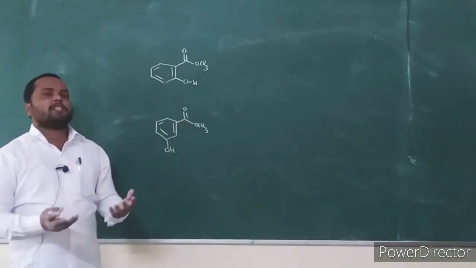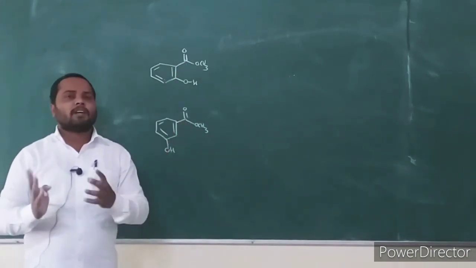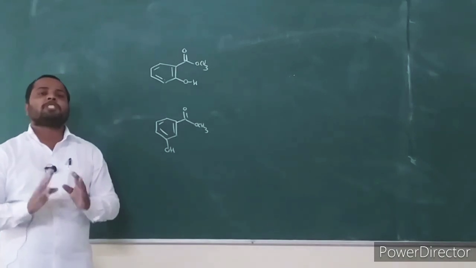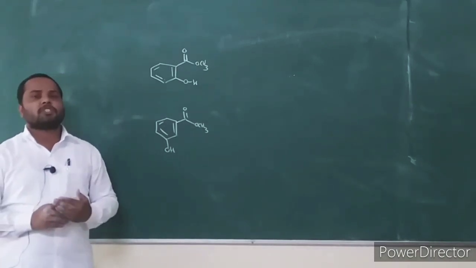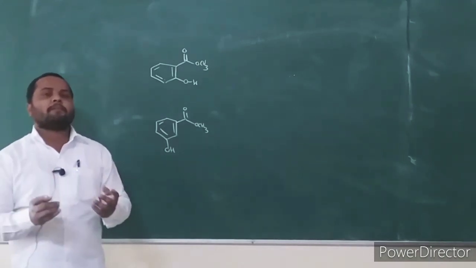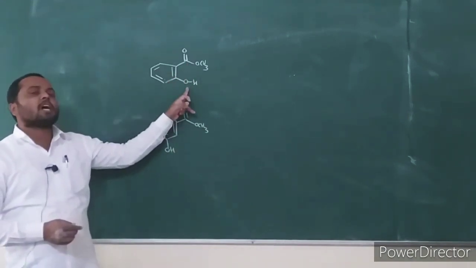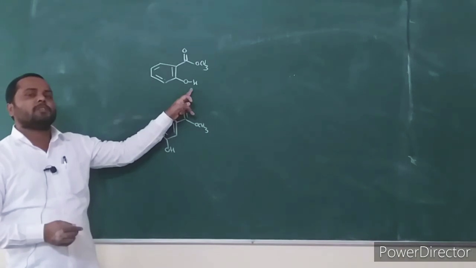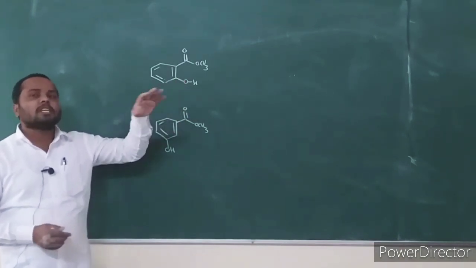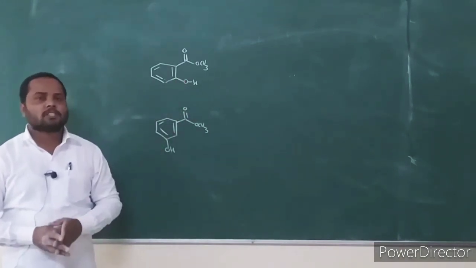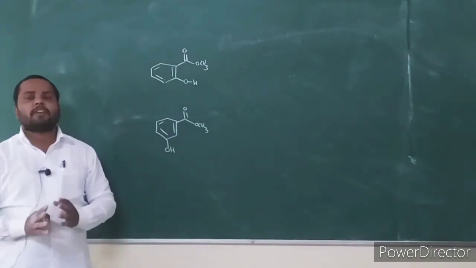Alpha cleavage. The fragment ion formed by alpha cleavage in the mass spectrum of both compounds is often at the same mass to charge ratio. But what is the different fragment ion? In this case, with respect to the ester functional group, there is an ortho-hydroxy group which has one hydrogen. Then it undergoes McLafferty fragmentation and gives the McLafferty fragment ion.